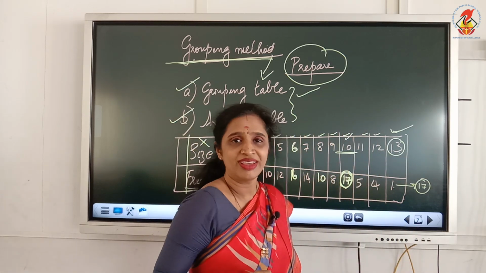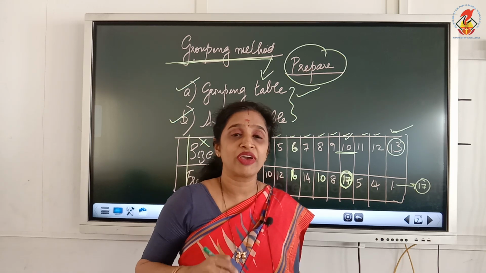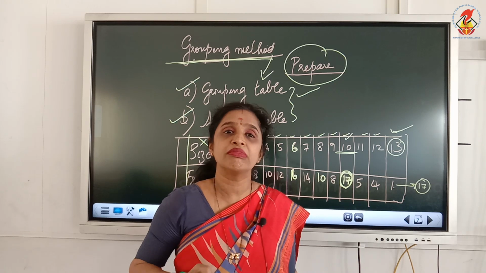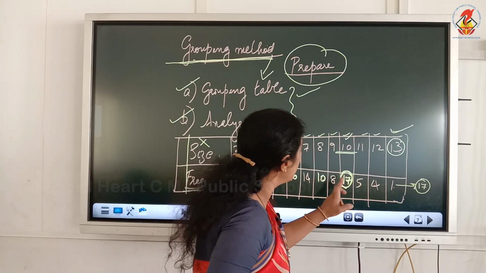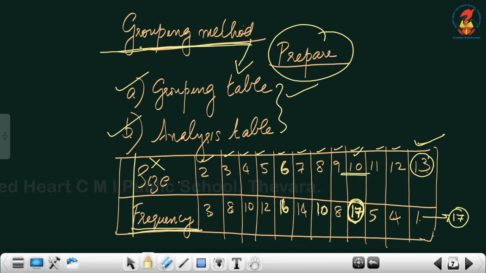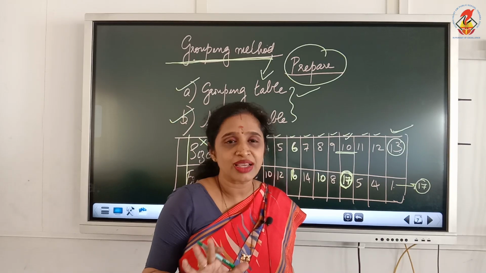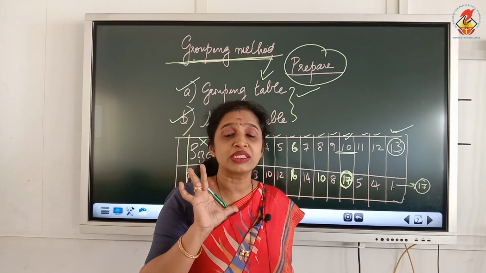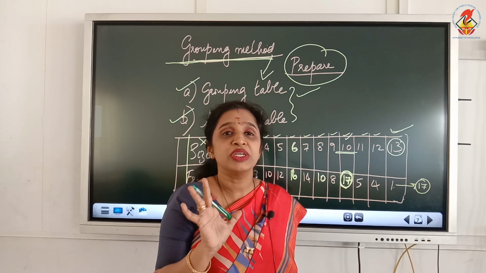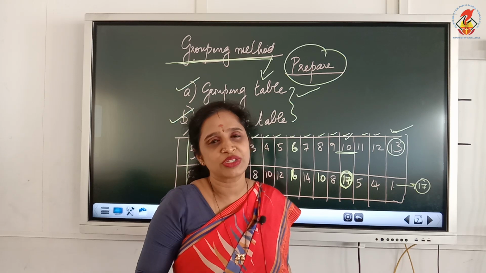No, that cannot happen, isn't it? Because we have learned the modal value is the value which has the highest frequency in the series. Here, the highest frequency 17 appears for both 10 as well as 13, in the example which I took now. Actually, in this example, the frequency is 1 for 13, but for making you understand, I am considering it as 17 instead of 1. So, if the same highest frequency appears for two sizes, two x values, you can't choose both x values as modal values.